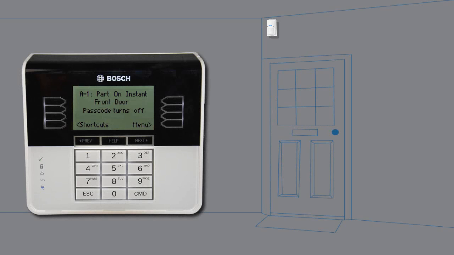Use part on select to choose individual areas to turn part on or part on instant. To turn individual areas part on, open the main menu. Press on off. Press part on. Press part on select area. Enter your passcode and press enter. Press either on delay or instant.